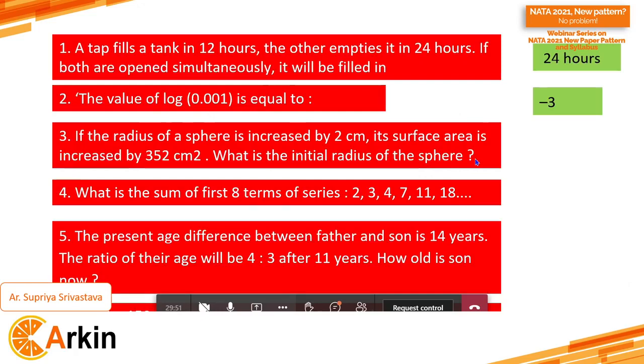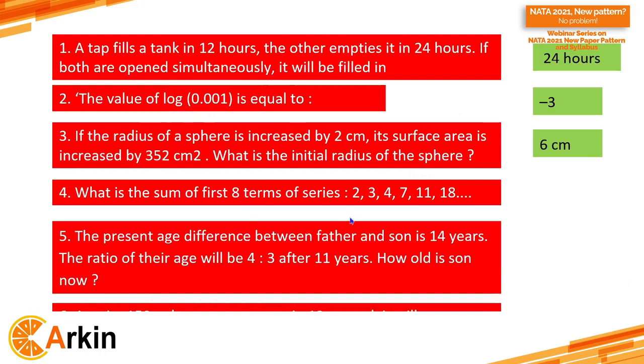Yes, they had taken 1 or 2 minutes for this. The answer is 6 centimeter. What is the sum of the first 8 terms of a series? Again, if you know the formula, it's an easy question: 121. The present age difference between father and son is 14 years. The ratio of their ages will be 4:3 after 11 years. How old is the son now? Again, just as I told you how to read the question, this can be solved that way. 31 years.